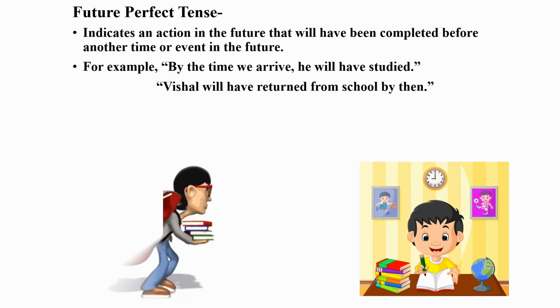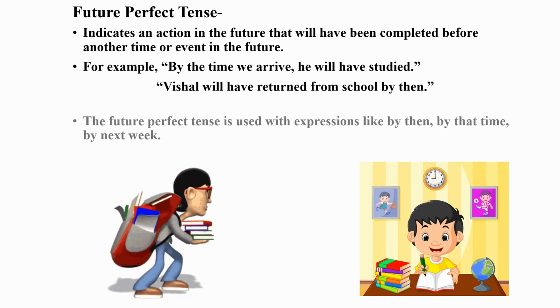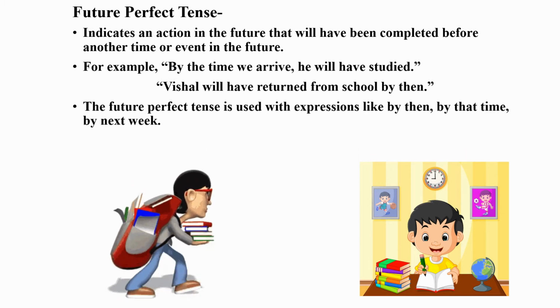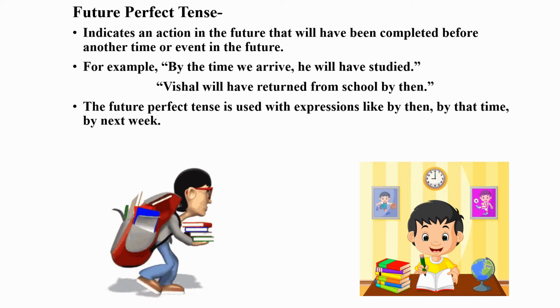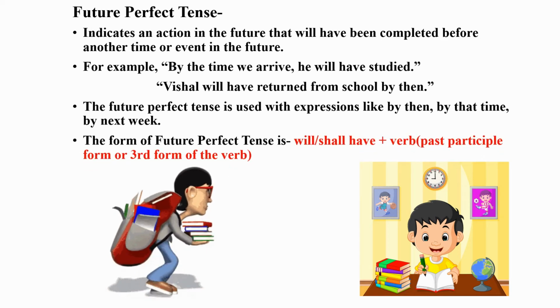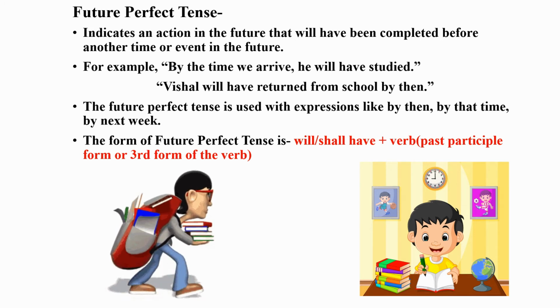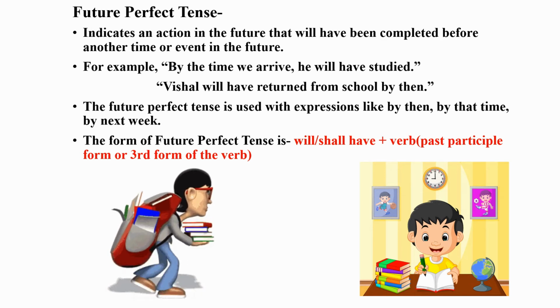Vishal will have returned from school by then. The future perfect tense is used with expressions like by then, by that time, by next week. The form of future perfect tense is will, shall, have plus verb past participle form or third form of the verb.